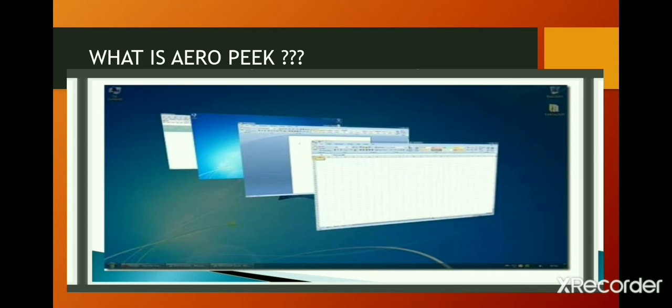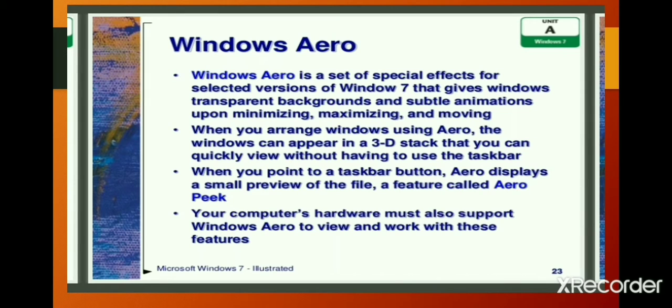What is Aero Peek? Windows Aero is a set of special effects for selected versions of Windows 7 that gives Windows transparent backgrounds and subtle animation upon minimizing, maximizing, and moving.